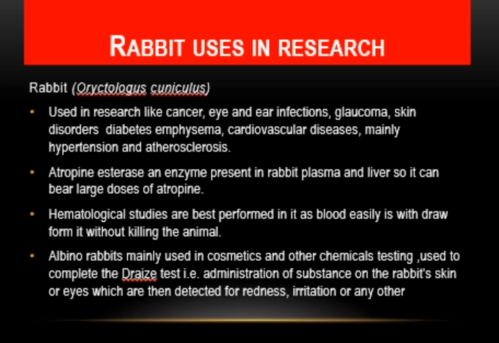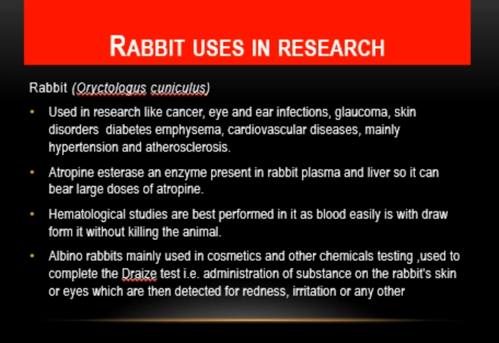Rabbits. What are rabbits? Rabbits are the species which closely resemble the human, due to being larger in size as compared to mice and rat. It is Oryctolagus cuniculus, and it is employed in research like cancer, eye, ear infections, skin disorders, for the investigation of diabetes, anti-diabetic drugs, or cardiovascular drugs because of the increased blood volume, and other cardiovascular diseases like hypertension and atherosclerosis.